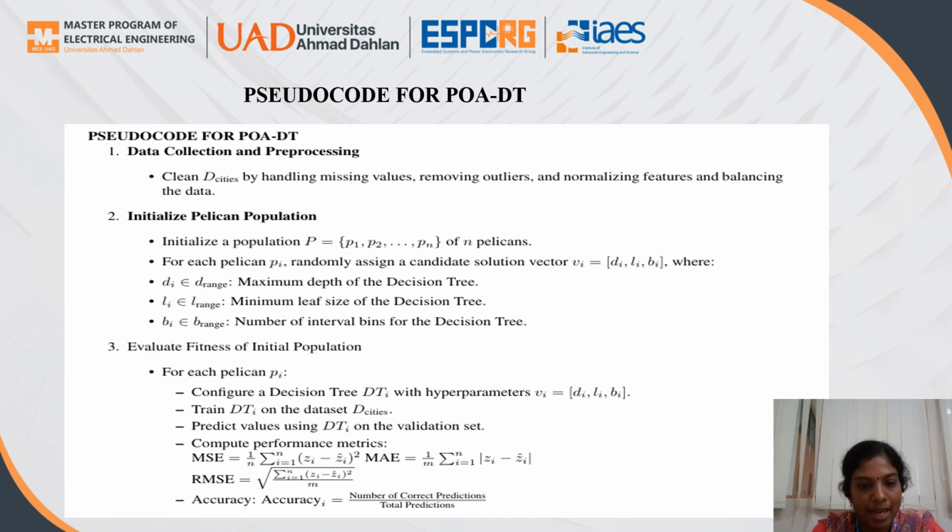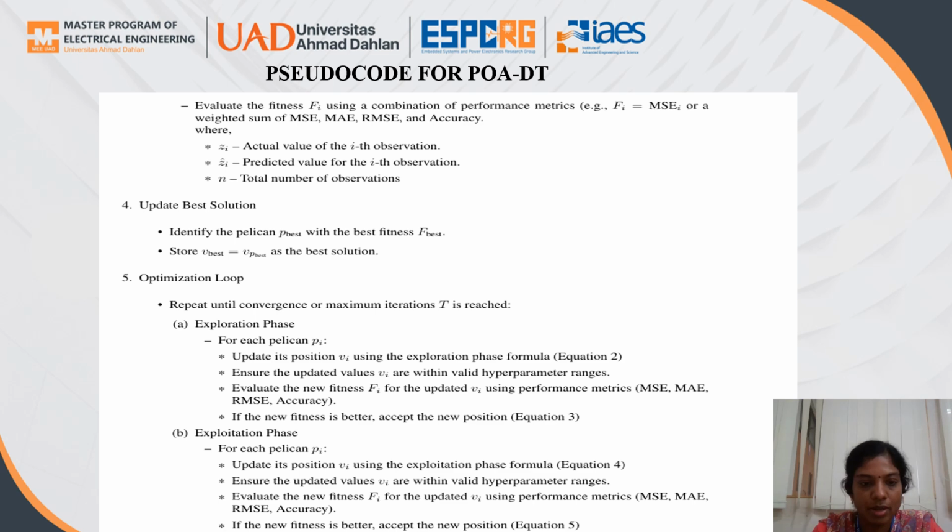First, each Bayesian is configured using the decision tree with DI, LI and BI. Then train the DTI on the data set, like D cities. Then predict the values. Then compute the performance metrics. MSE uses the generic formula 1 divided by n, summation of I equal to 1 to n, Zi minus Zi bar, the whole square. Mean absolute error is 1 by n, summation of I equal to 1 to n, Zi minus Zi bar. Next, root mean square error.